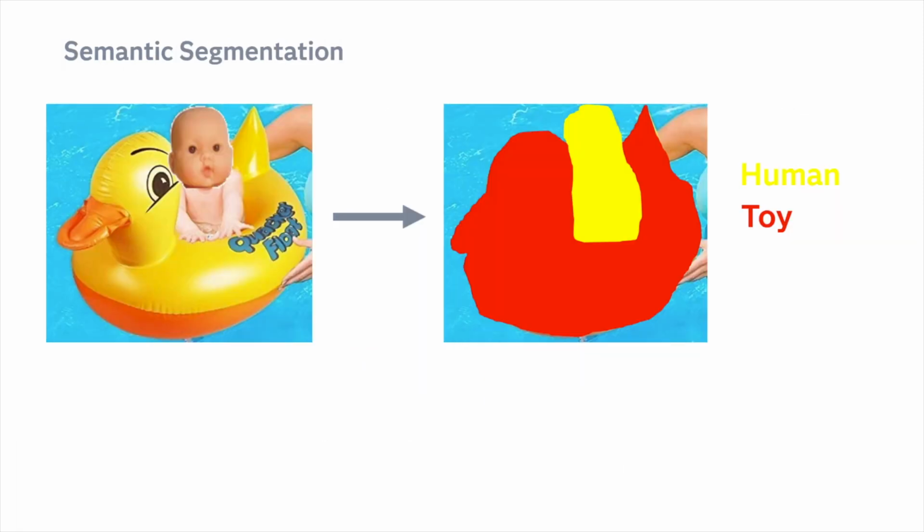So AI or computer vision would be able to use semantic segmentation to determine, is this a toy or a PFD? And it decides this is a human and this is really a toy. Do not rely on this for the safety of your child. It's a toy, and if your child can't swim, you should be directly next to them or some other adult or responsible older child.